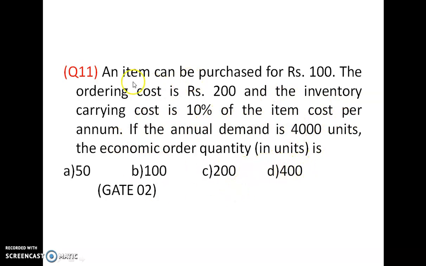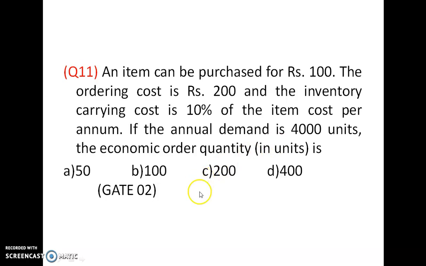So the purchased item cost is 100, ordering cost C3 is 200, and inventory carrying cost C1 is equal to 10% of the item cost, which is 100. So 10% into 100 gives an inventory carrying cost of rupees 10. The annual demand is R equal to 4000 units.